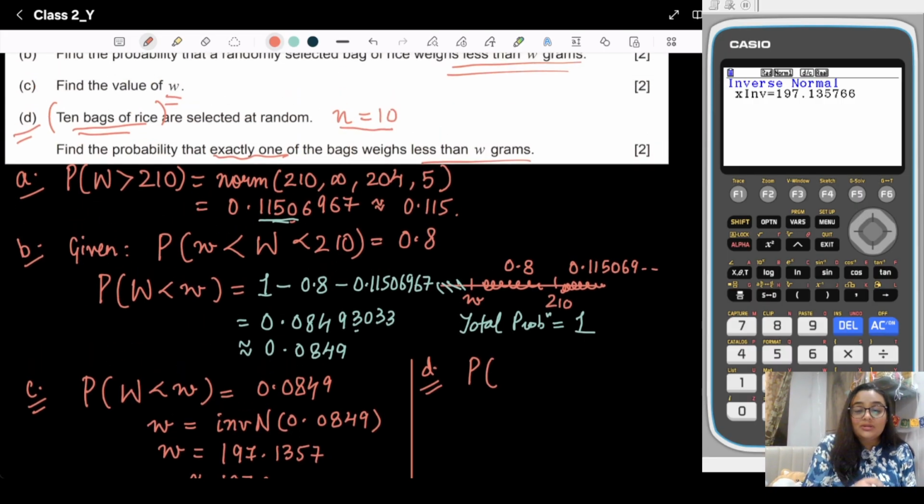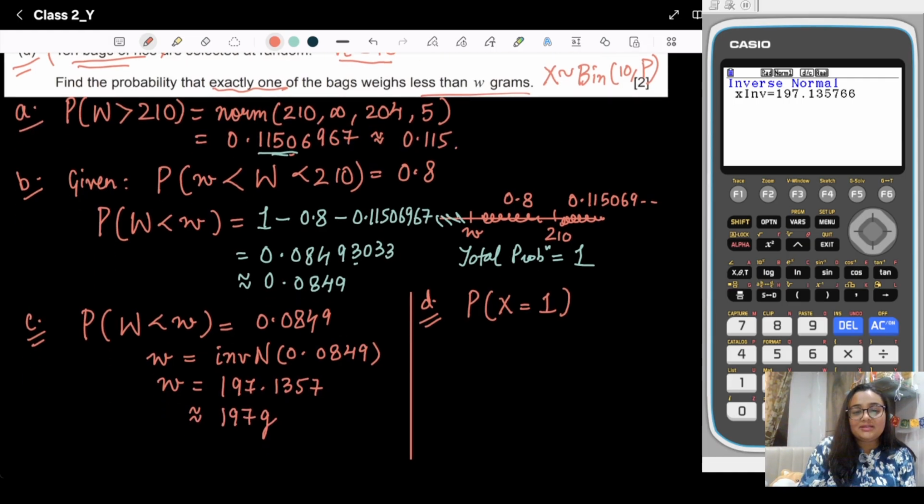Until now capital W represents the weight of a bag, but they are asking about the probability of choosing exactly one bag out of 10 bags. So first we write X distributed as binomial 10 comma p. Our target is to find P, with exactly one bag.